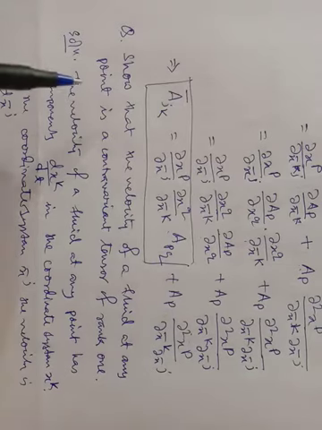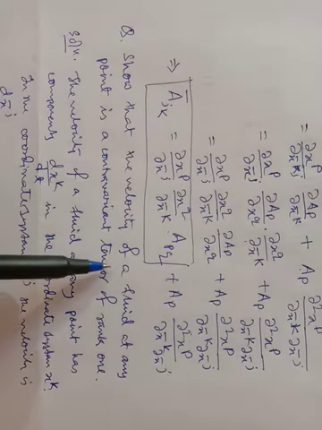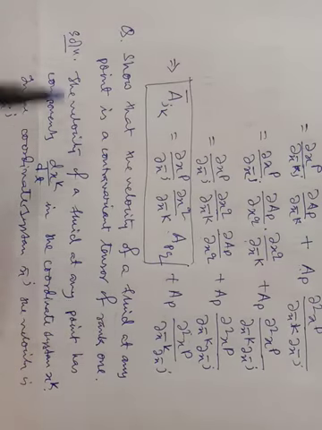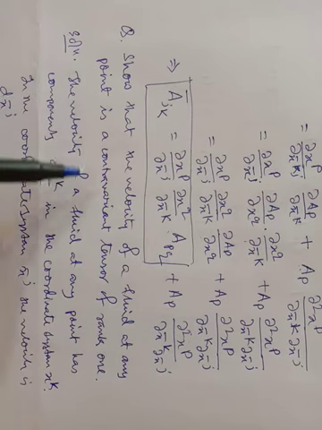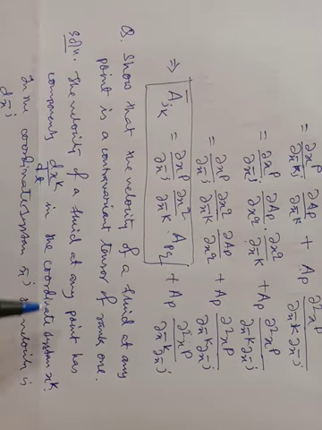Next question, show that the velocity of a fluid at any point is a contravariant tensor of rank 1. Solution: the velocity of a fluid at any point has components dx^k/dt in the coordinate system x^k. In the coordinate system x̄^j, the velocity is dx̄^j/dt.